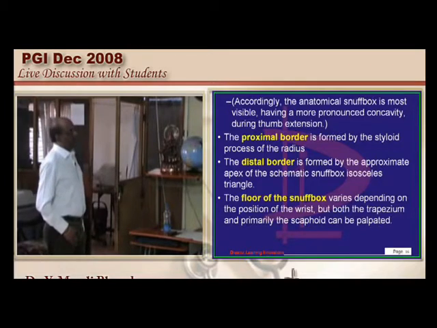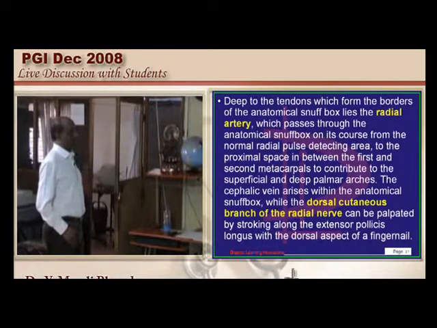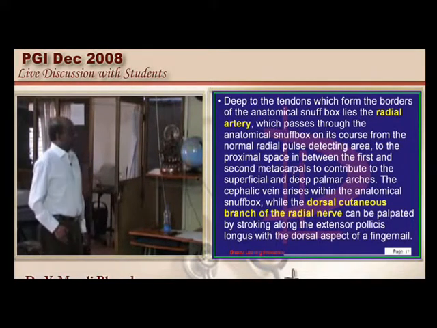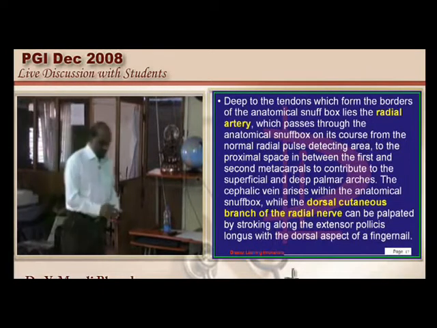The only thing which is not a part or a content of it is the adductor pollicis longus, which is not a part of it, is what I would like to underscore. Whereas the other structures, the radial artery is very much a part of it, it will be passing through it, and the cephalic vein will be draining out of it. They are all true statements.